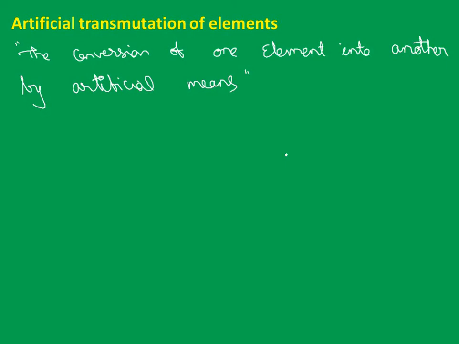Rutherford worked on this kind of artificial transmutation of elements, and that was his great work. After the discovery of artificial transmutation of elements, this led to the discovery of the proton and neutron, of course by the respective scientists, and it helps to produce radioisotopes also.